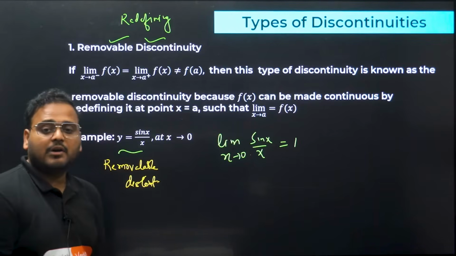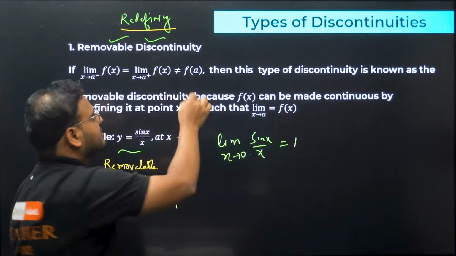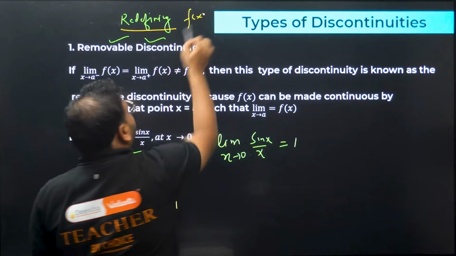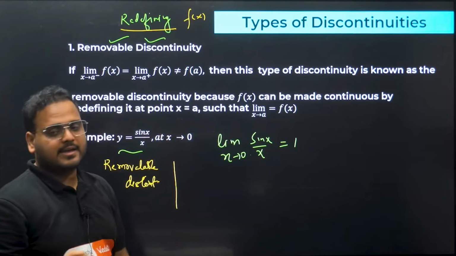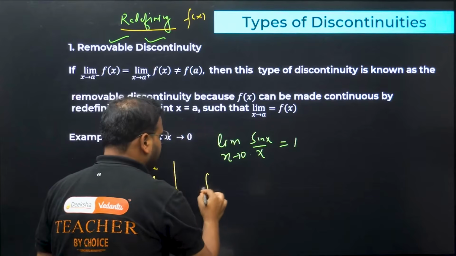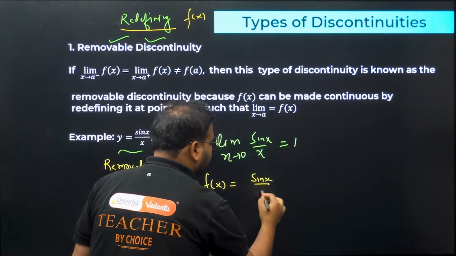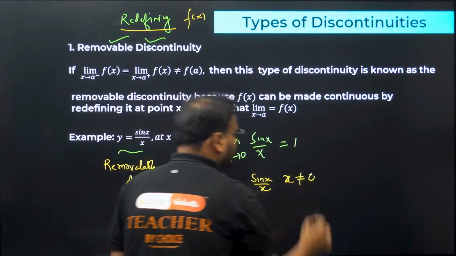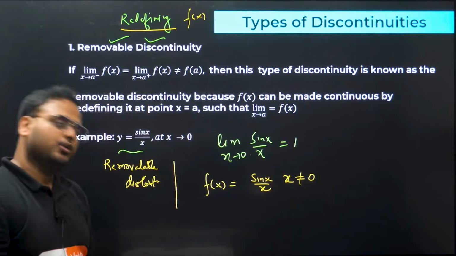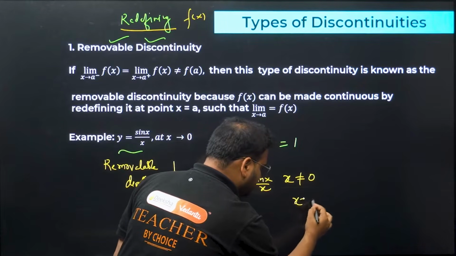How can we remove it? As I said, by redefining the function f(x). What is the function given to us? f(x) is given as sin x by x. We can define it like this: f(x) equals sin x by x for all x not equal to 0, and for x equal to 0 it is simply 1.